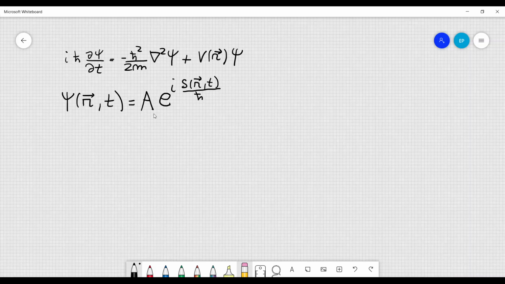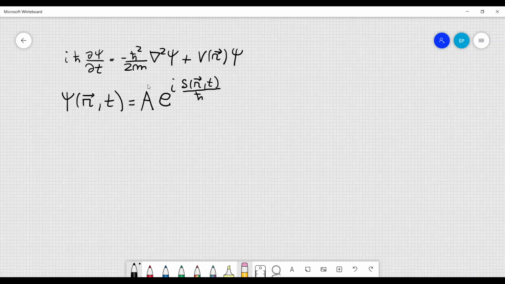And if you take a look at this expression here, h bar should have the same units as S. So it means that S is an action, because h bar has the same units as action, because h bar is energy times time. So if we replace this expression right there instead of psi, we just have to do some calculations, because we have to calculate the Laplacian of psi, and we have to calculate the Laplacian of this expression, which is just a calculus exercise if you want, and you have to calculate the derivative with respect to time of psi, which is a simple exercise.